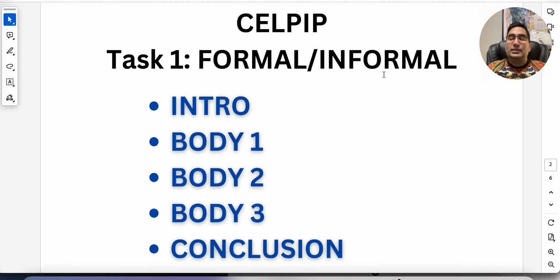Now let's look at the structure. For both letter types, you have the structure, but slight differences in what you will actually say. Now you have your first paragraph, which is your introduction. You have 3 bodies, and you have your conclusion. In the intro, in the formal letter, which is 90% of the times the case in the questions, you would state your purpose. Tell the examiner why you are writing, or tell the person you're writing to the purpose of your writing in 1 sentence, not more, because you need a lot more sentences for the rest of your writing.